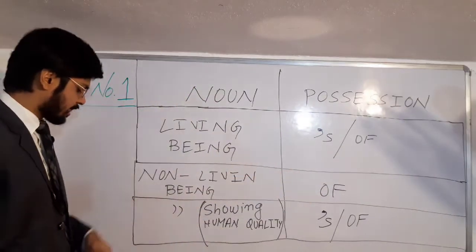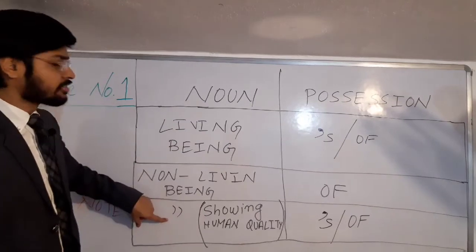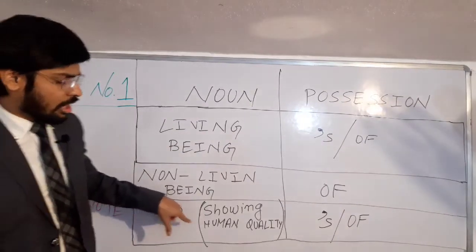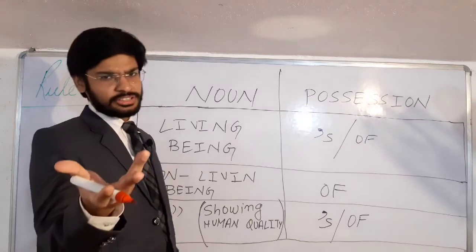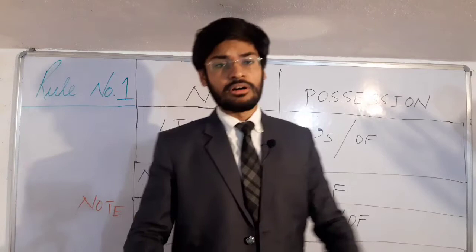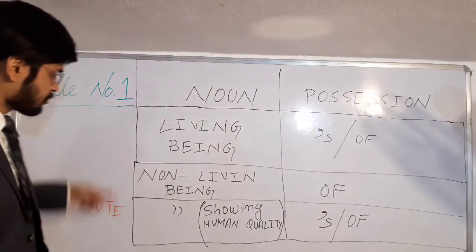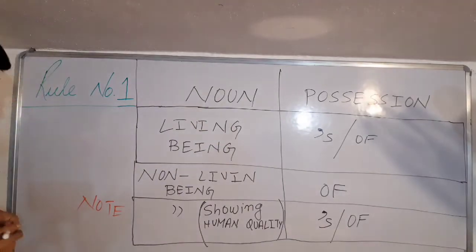And the third case, that's the note, you may say: if the noun is a non-living being, ऐसा निर्जीव जो इंसानों की तरह फितरत दिखाए, then we may use apostrophe s also, or we may use of also. So please note down, students.